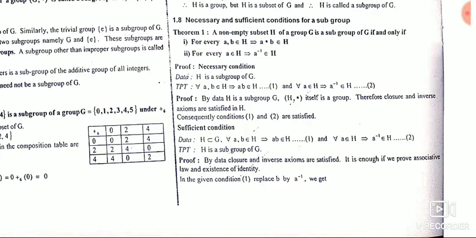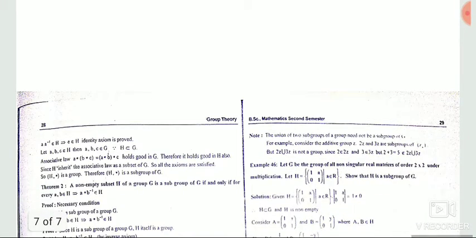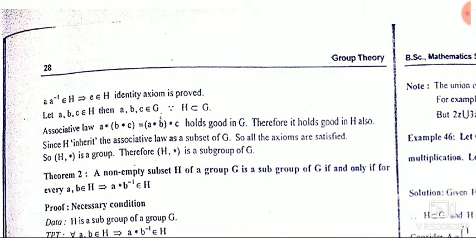So by data, closure and inverse axioms are satisfied, and it is enough to prove the associative law and existence of identity. In the given condition 1, replace b by a inverse. So what if b is replaced by a inverse? You will get e, since a into a inverse belongs to H, so e belongs to H. So identity exists.